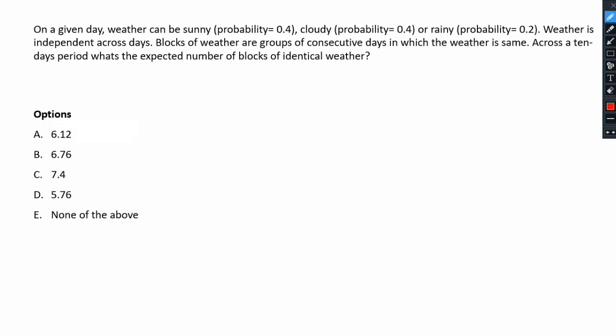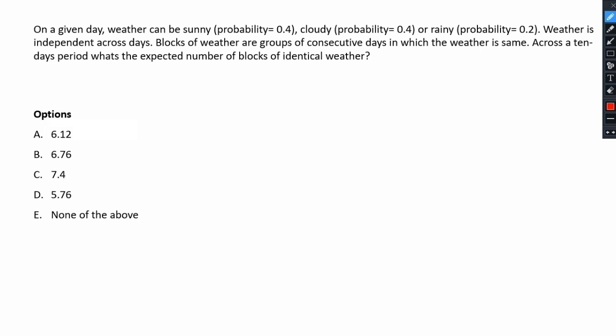Okay, well, we can think of it in this way. On the first day we have at least one weather block with probability 1. So it is very clear that on the very first day we will definitely get the start of a new weather block. On the next day, the probability of the weather changing and giving us another block is something that we have to calculate now.